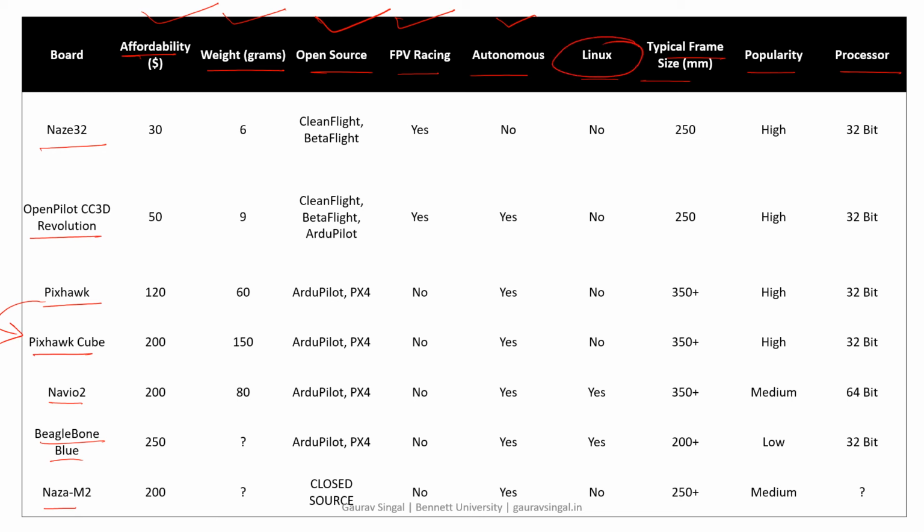Is it Linux supported or not? What is the typical frame size it accepts? How much popularity is there? And what is the processor speed or processor configuration? So according to that, we can select which one is good.